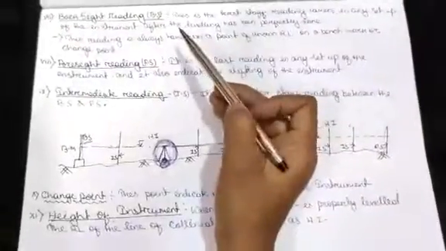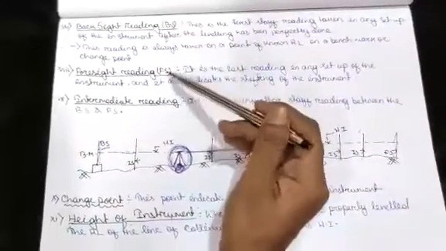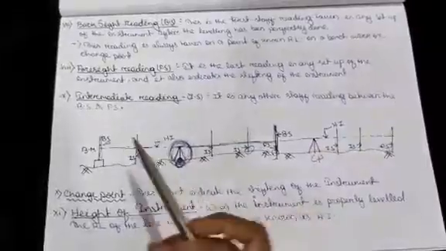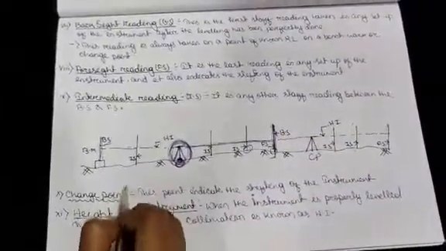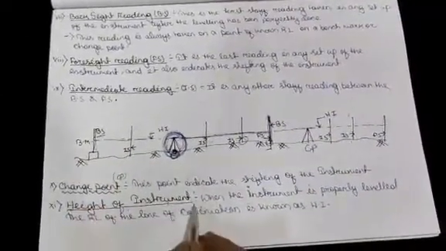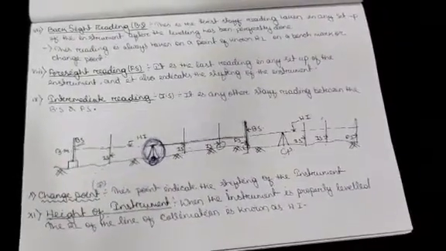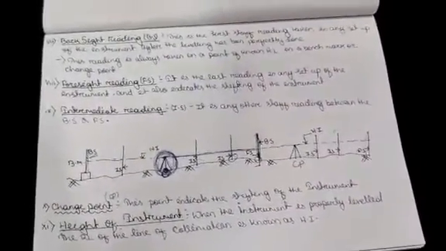So, clear about the BS, FS, IS, change point which is called CP, and HI meaning height of instrument. Next class I will discuss types of leveling.